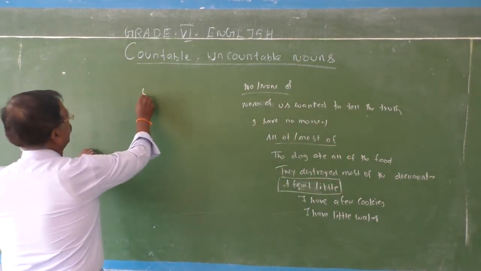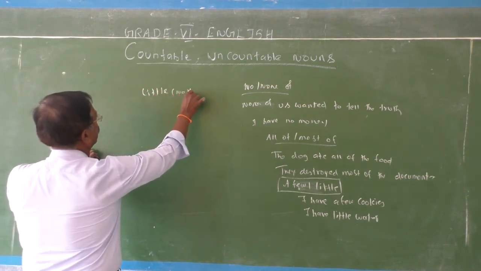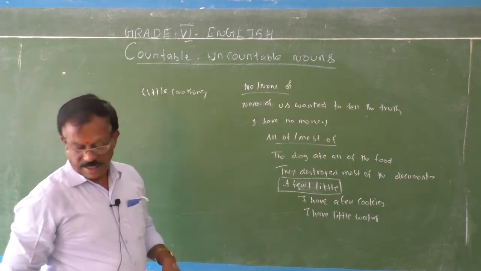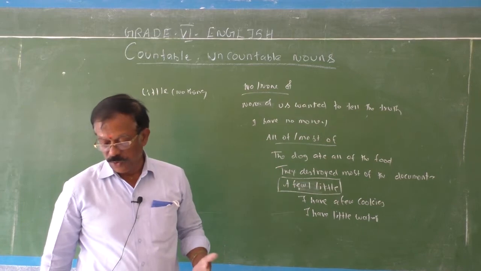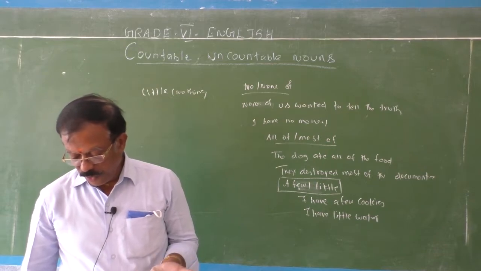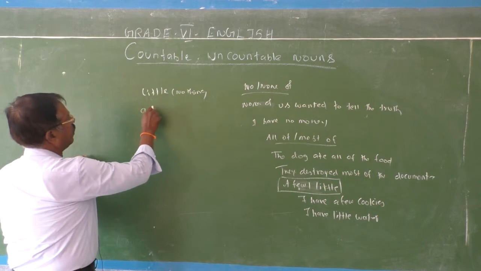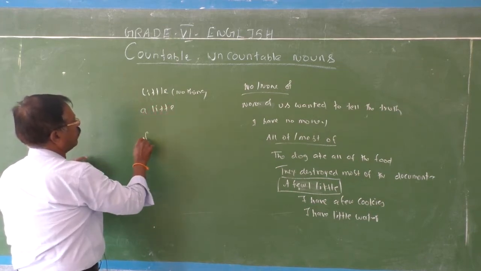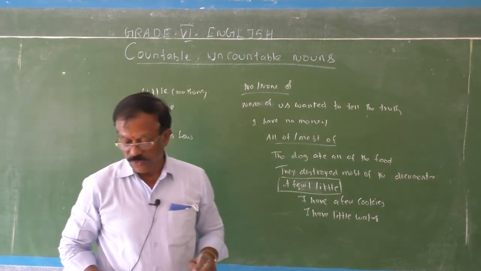See, little means nothing. See, here you should know the difference. See, a few, enough but not a lot. See, few and a few, little, a little. You should know the difference.